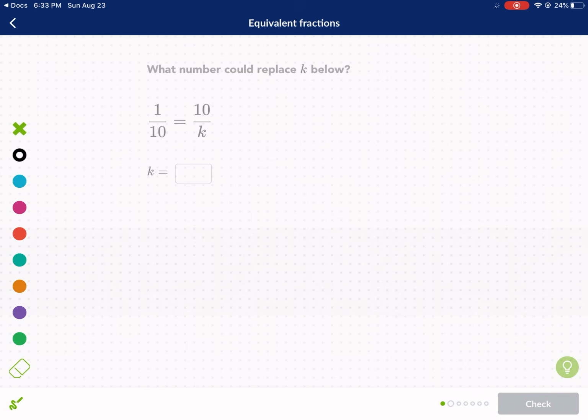Okay, now same thing applies. First thing you should notice, there's an equal sign. That's super important because what we do to one side, the top or the bottom, we're going to do to the other, top or bottom, depending. So this time we're given the top, and we're going to apply that same thing to the bottom. These arrows need to have the same division or multiplication. How do we go from 1 to 10? We multiply by 10.